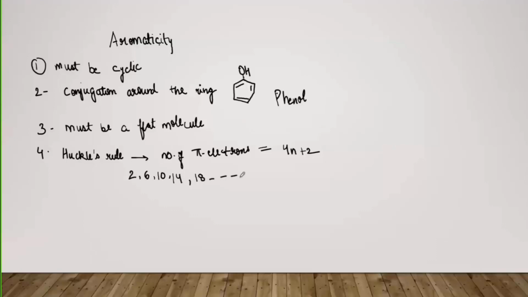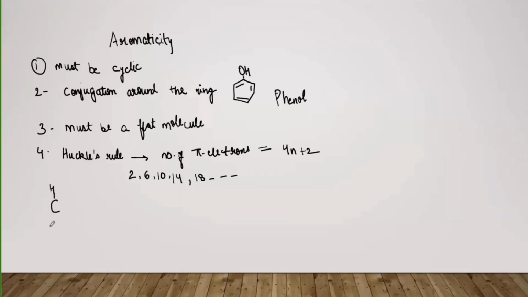If the compounds are larger and they have different aromatic rings, then the series will go on. And if that compound has all of these 4 properties, then only that compound is said to be aromatic. Otherwise, it will not fall in this category. Okay, so we can list down some examples over here.